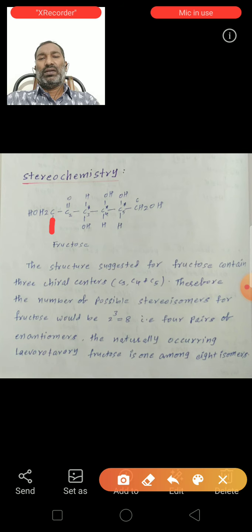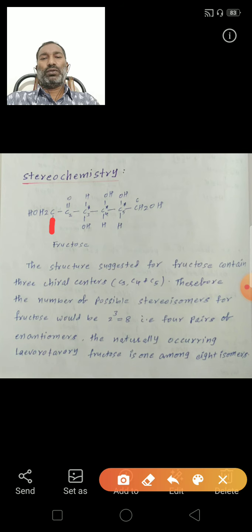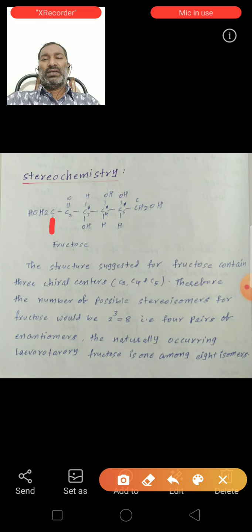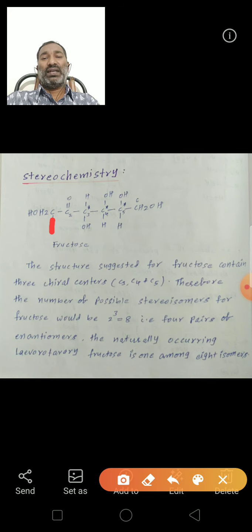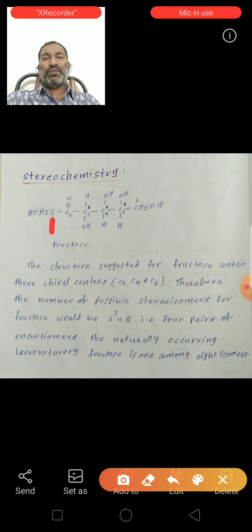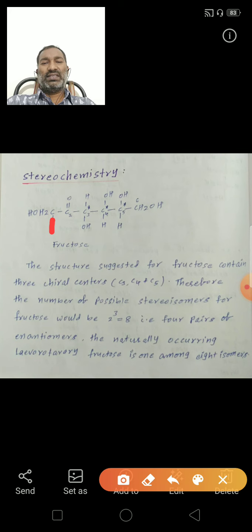The third, fourth and fifth carbons are chiral, because they contain 4 different groups. So the structure suggested for fructose contains 3 chiral centers, C3, C4 and C5.